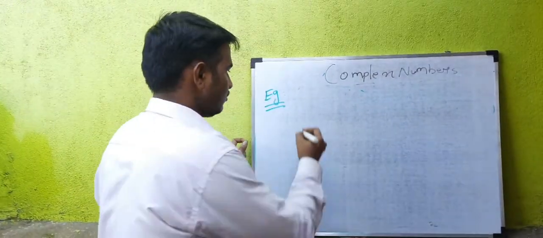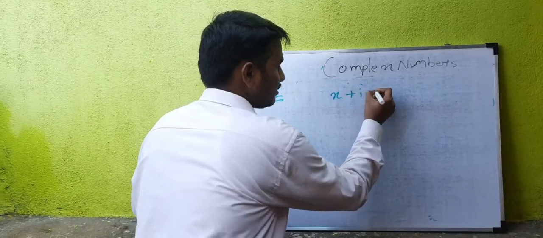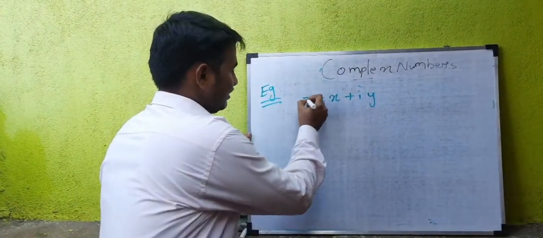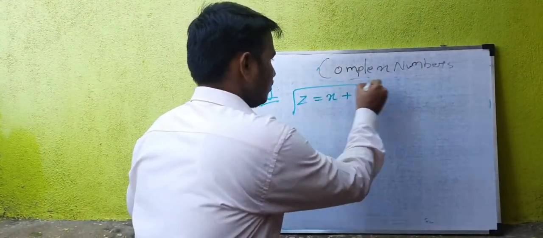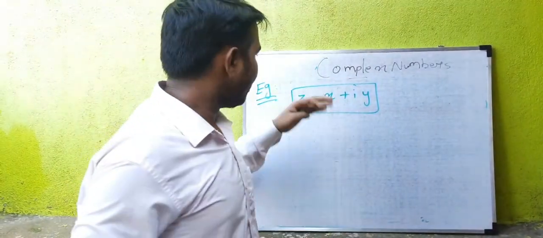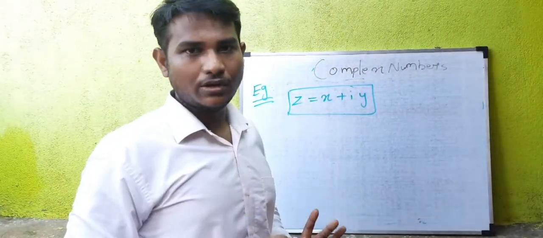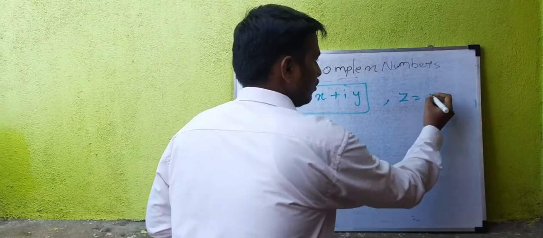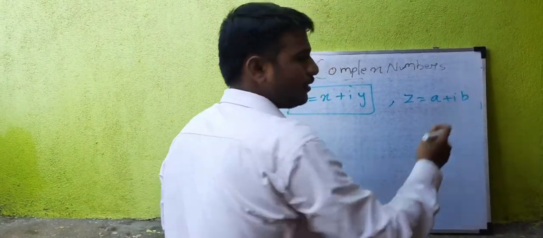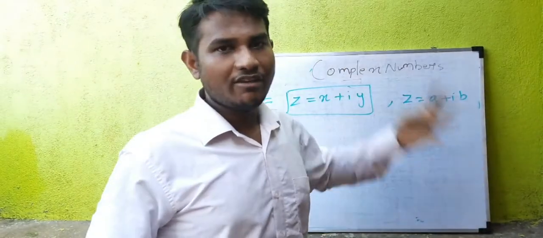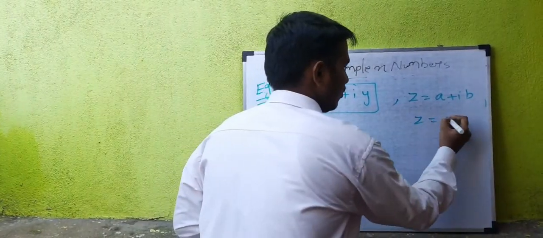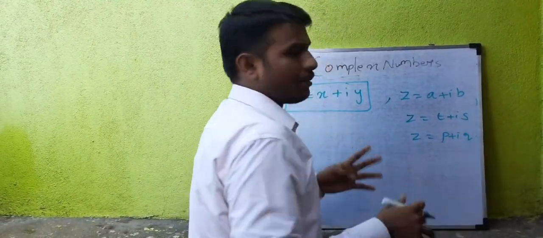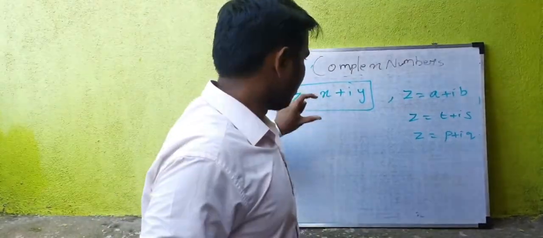First, complex numbers. Anything in the form x plus iy is called a complex number. In general, a complex number is denoted by z. This is a general notation. In any book, not only your books, the complex number is denoted by z. On some websites it will show z is equal to a plus ib. Here a and b can be any variables. You can use z equals p plus iq, anything. But the general notation is x plus iy.